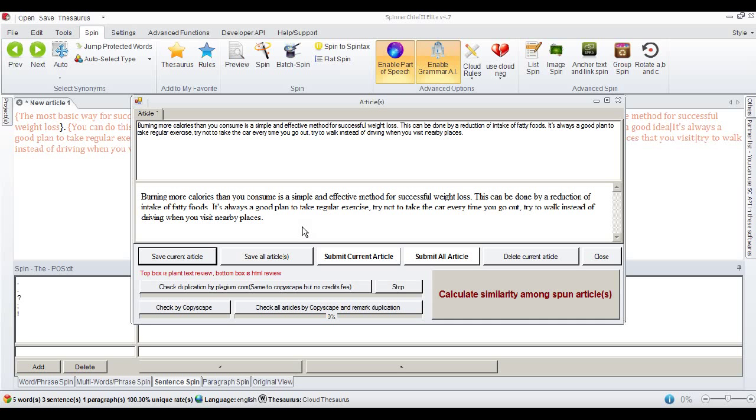Now you've got to admit that is perfect human readable English. It's genuinely brand new, unique content, and it only took a minute or so to write it. That's the way to rewrite an article if the task in front of you is to completely rewrite an article in your own words. It's simple, it's easy, it's effective, and moreover, it's very fast.